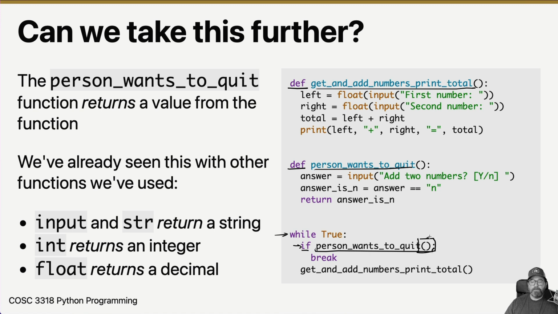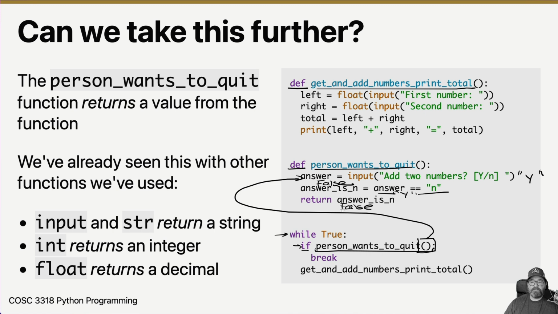So when we do that, it comes up here and it says, what's your answer, person? And then the person types something in. So let's say they type in y. So at this point, answer is equal to y. Is y equal to n? The answer is no. So answer is n is false, and we end up returning false.